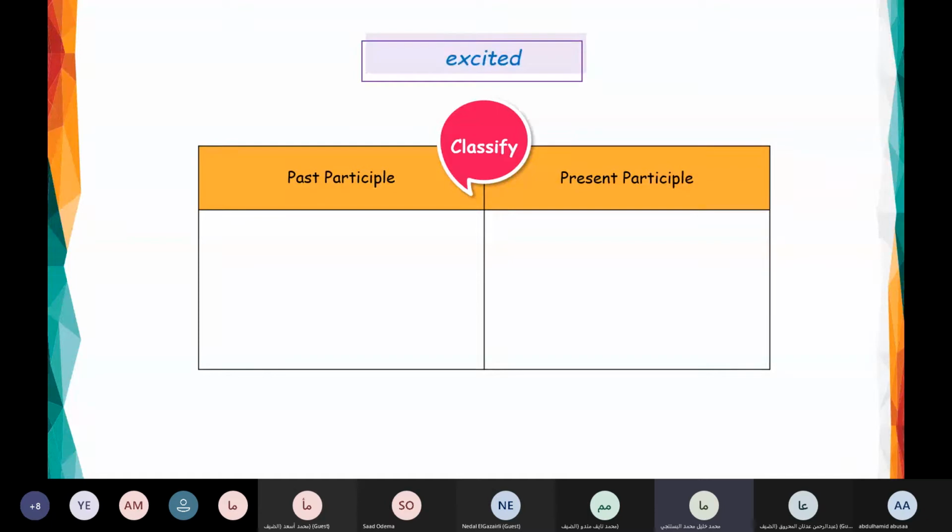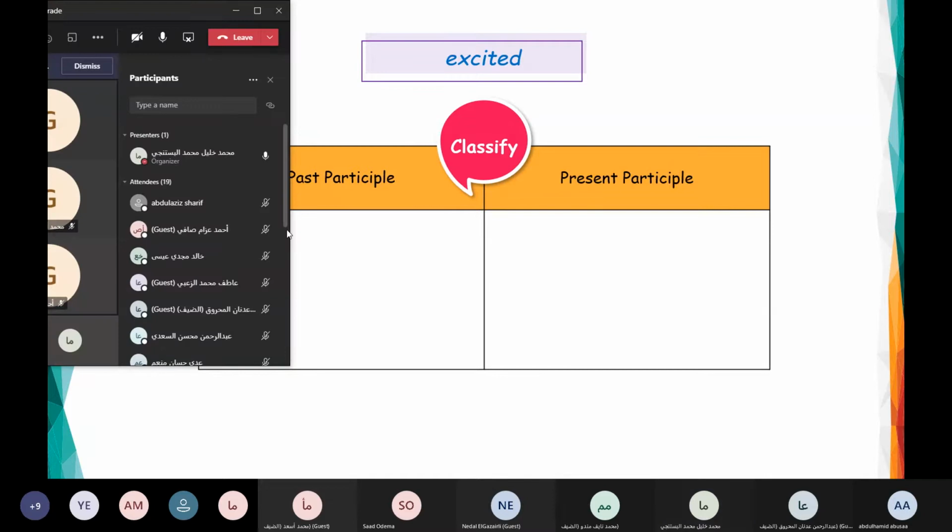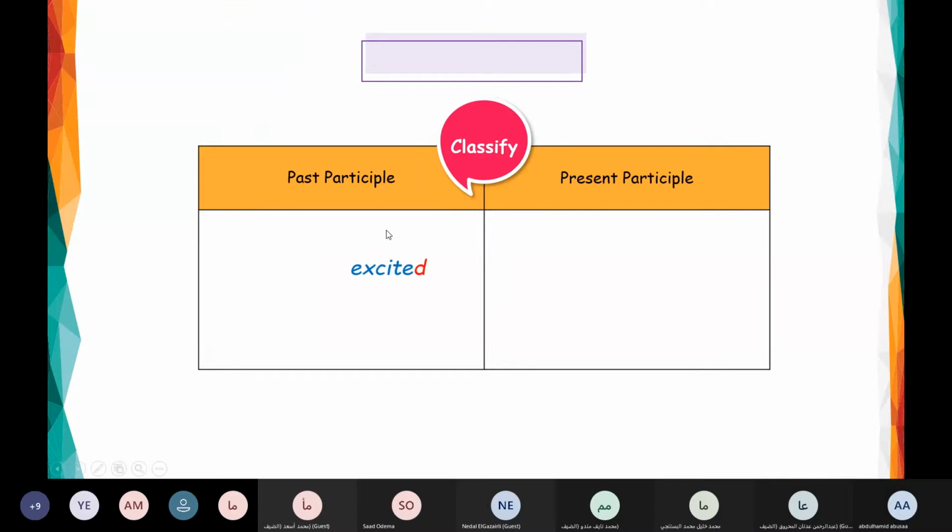Here, what do you think, excited? It comes under the past participle or the present participle? What do you think? It comes under what? Under the past participle. The words which end with ed come under what? The past participle. But the words which end with ing come under the present participle. Look here. Excited, past participle. Exciting is considered what? The present participle.